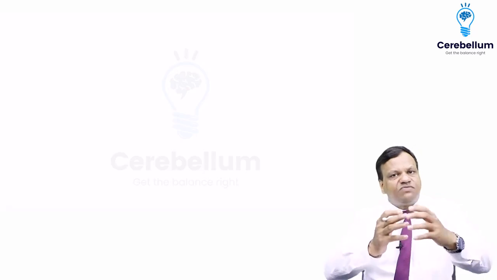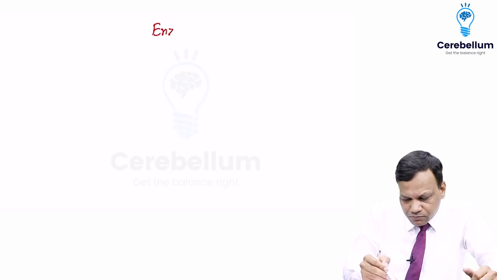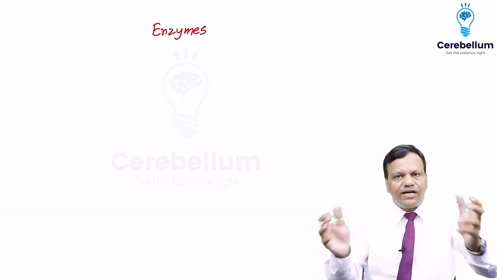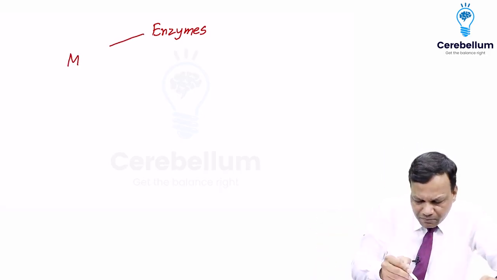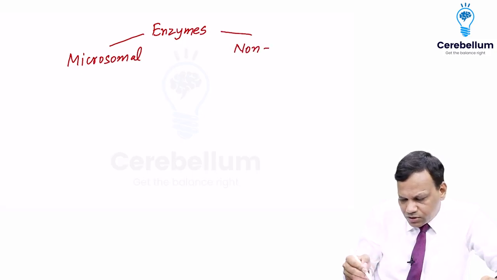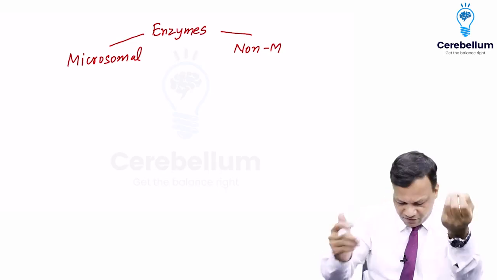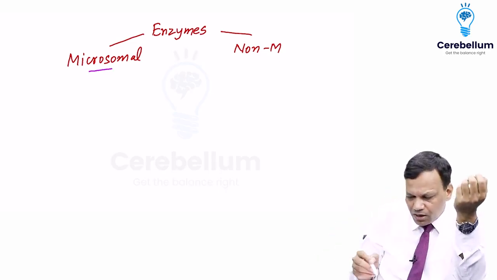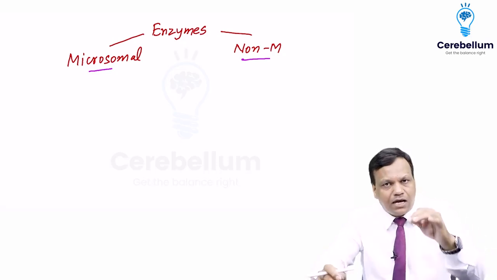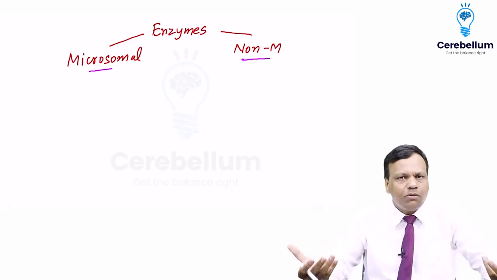Okay. Now the reactions which we have discussed, so many reactions, they will be carried out by enzymes in the body. So a little bit about drug metabolizing enzymes. The enzymes we can divide into two broad categories. They can be microsomal, they can be non-microsomal. So drug metabolizing enzymes may be microsomal or non-microsomal. The first question is, what do you mean by microsomal? What do you mean by non-microsomal enzymes? The answer is very simple. The enzyme which is inside the microsome is microsomal. The enzyme which is not inside the microsome is non-microsomal. Very simple.